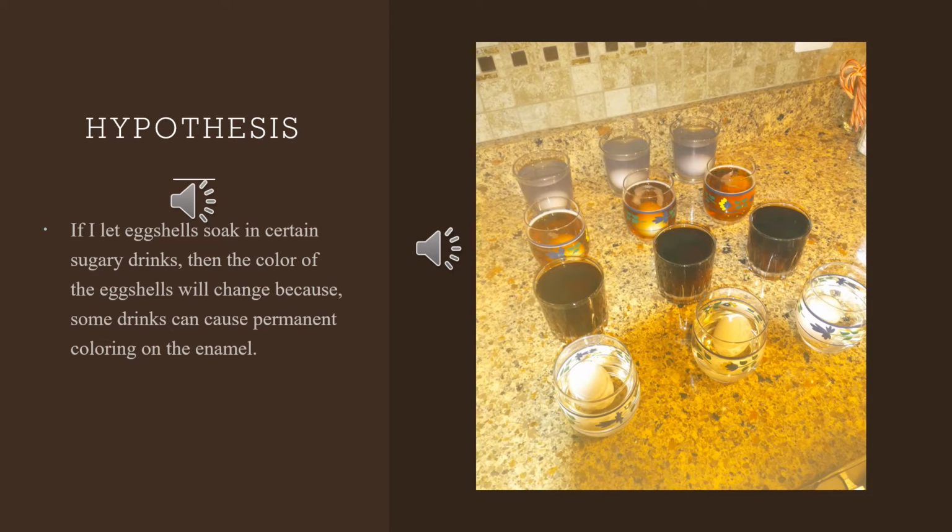My hypothesis is, if I let eggshells soak in certain sugary drinks, then the color of the eggshells will change, because some drinks can cause permanent coloring on the enamel. This is a picture of all the drinks in my science experiment.